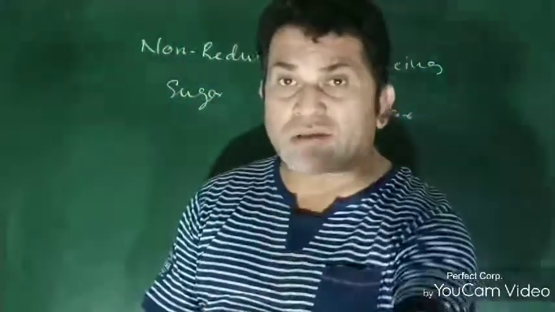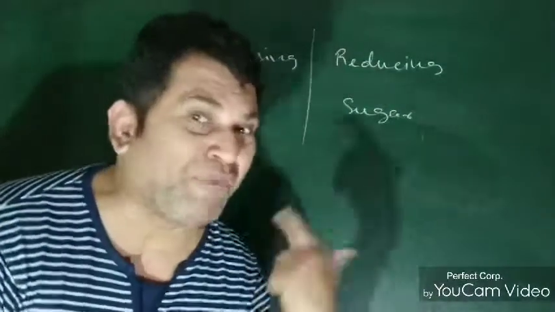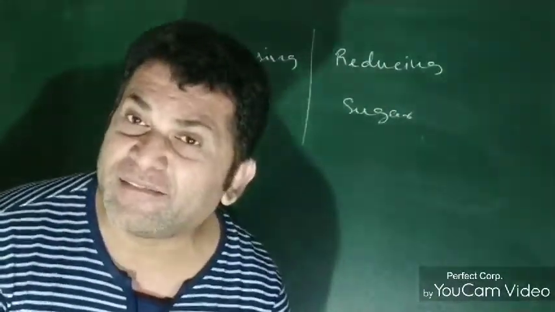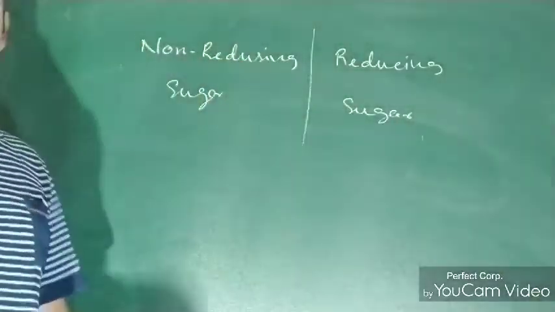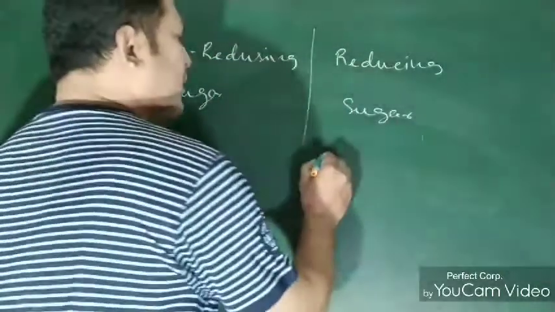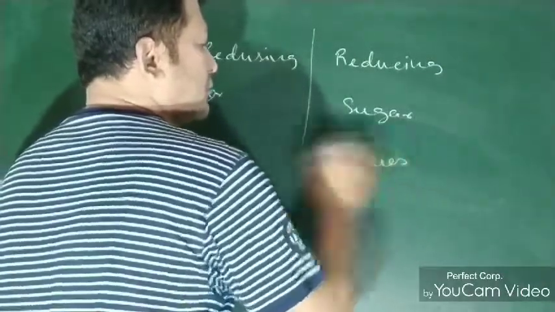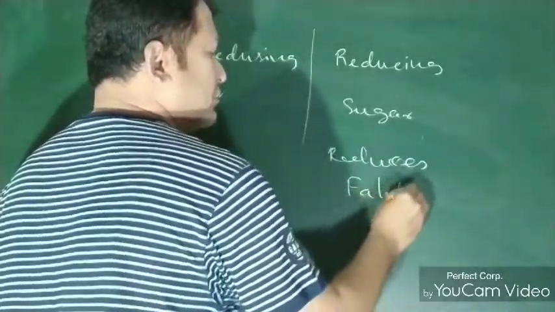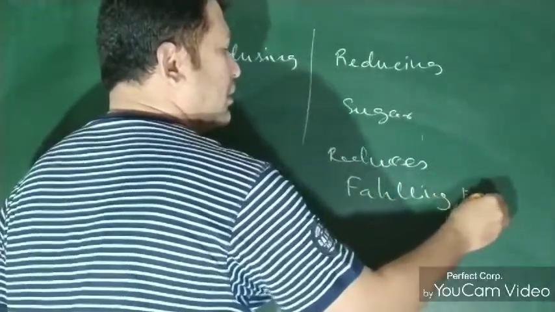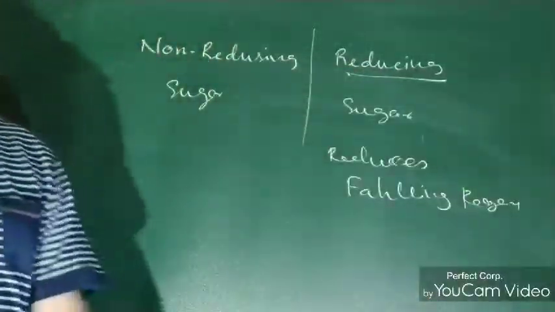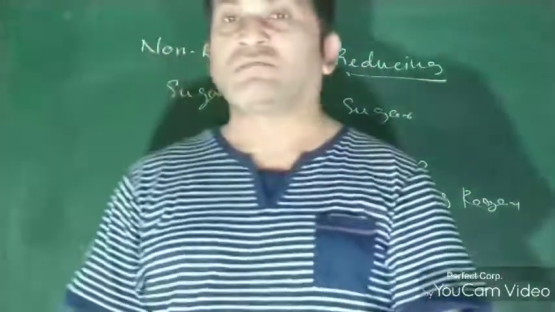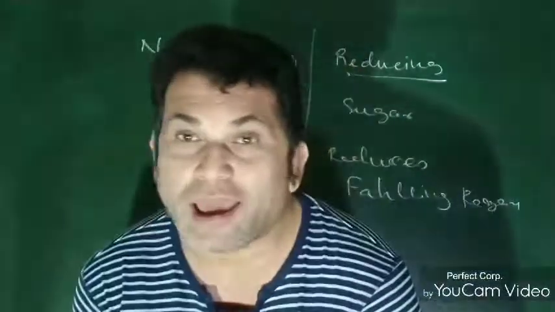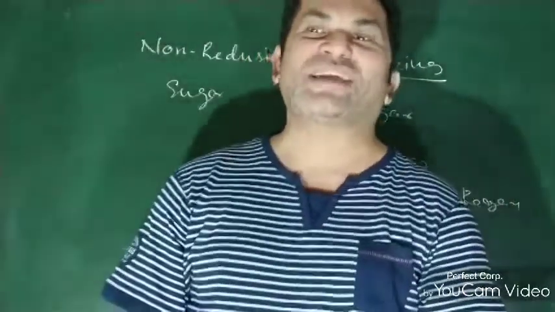So what do you mean by reducing sugar and non-reducing sugar? Dear students, sugars which can reduce Fehling's reagent are known as reducing sugars, and those which cannot reduce Fehling's reagent are known as non-reducing sugars.